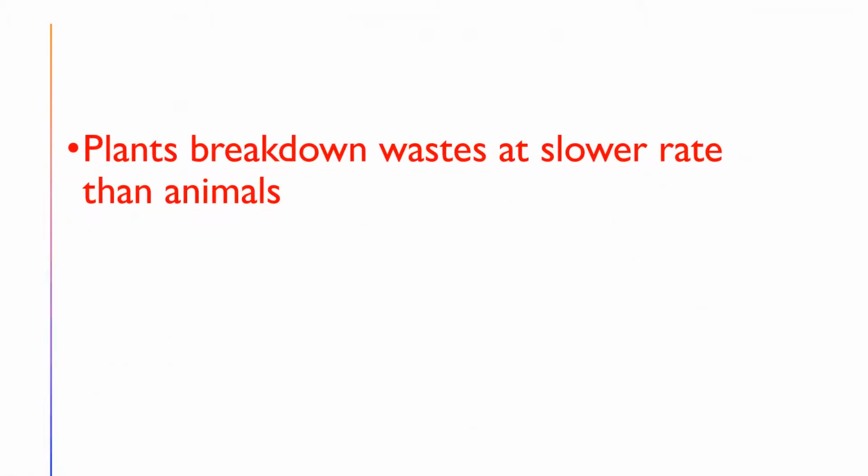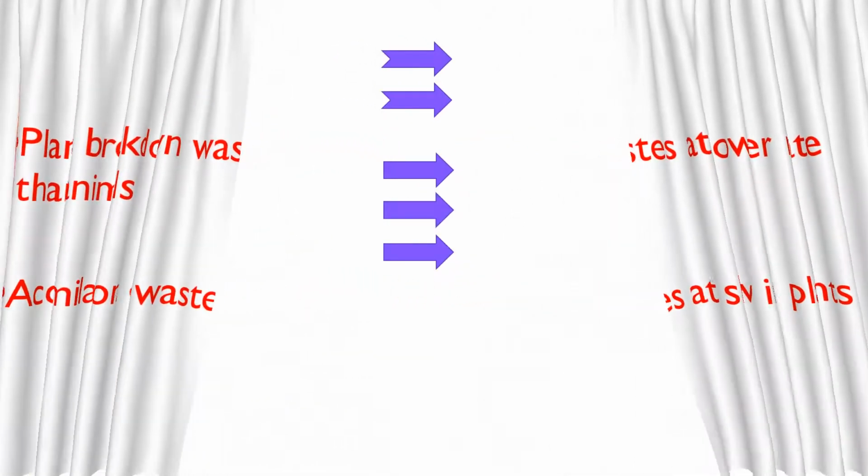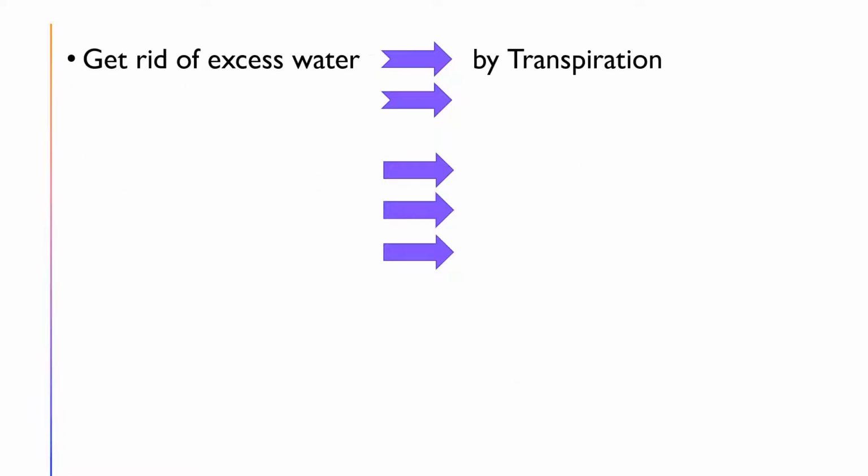Plants break down waste at a slower rate than animals, and the accumulation of waste is also very slow in plants. The waste materials which are produced in the plants should be sent out from the plant body.